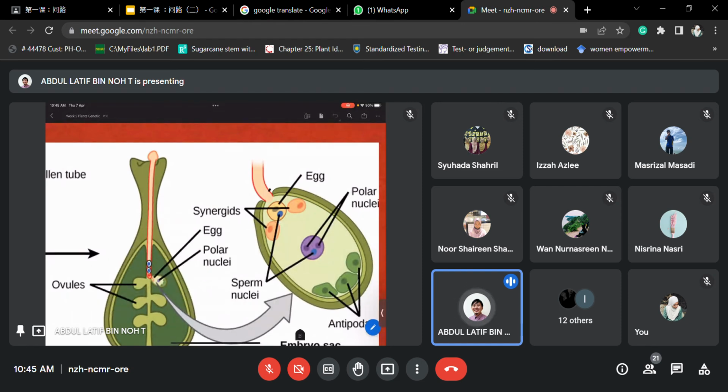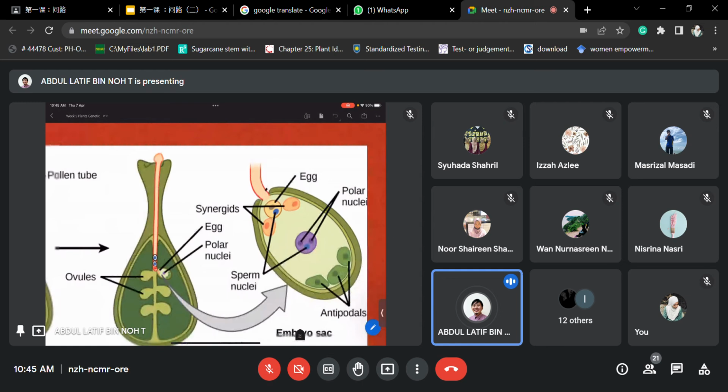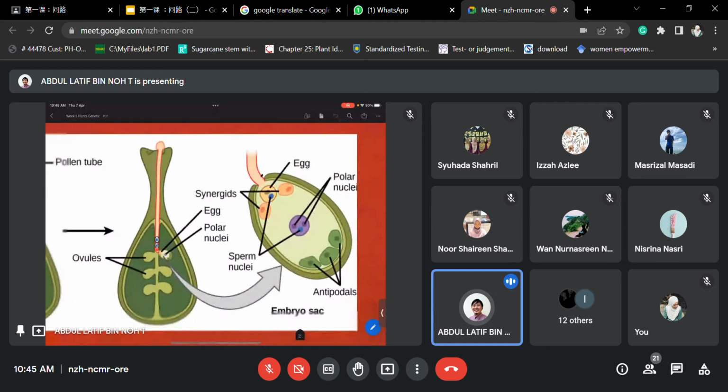So from here, this is what Allah's creation is, very, very detailed and very, very interesting. Wonderful, right? Each one of the cells has its own function to support, protect and guide the zygote that is formed. So when they undergo the fertilization process, they will become diploid.